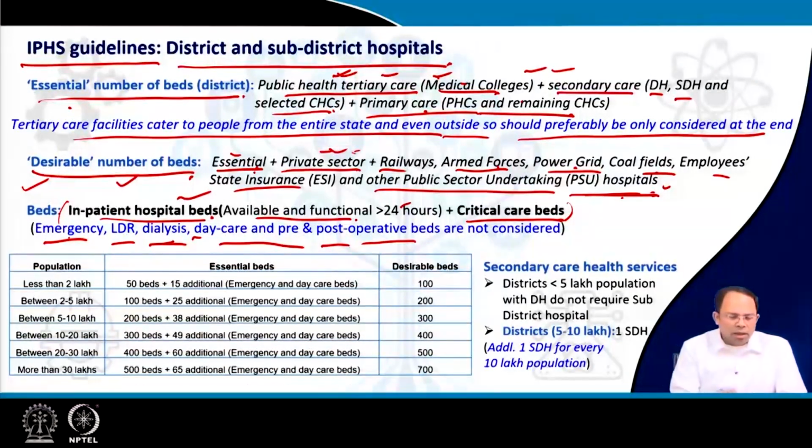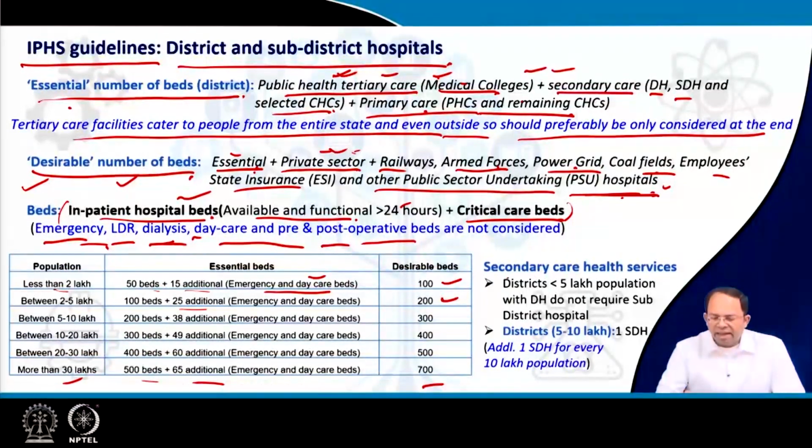So coming to the actual figures or standards given by the IPHS guidelines, we can see that for a population of less than 2 lakhs, we require 50 beds plus 15 additional. These are emergency and daycare beds, so this is the extra beds. Desirable beds is around 100, which is just double of that. Between 2 to 5 lakh, 100 beds plus 25 additional, and of course the desirable is double, and so on. Where more than 30 lakhs, it should be 500 beds plus 65 additional beds, and desirable beds is 700. So this is the number of beds that should be there in different districts of the country.